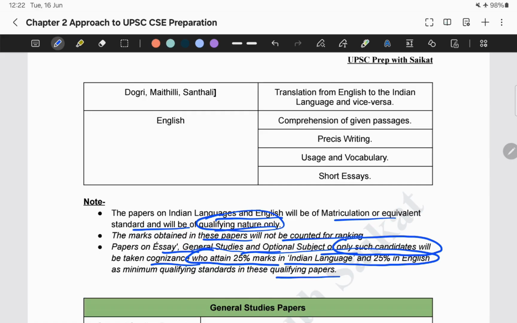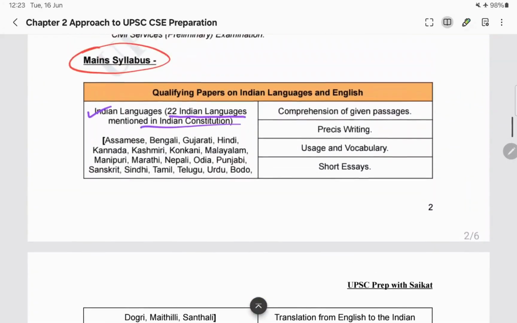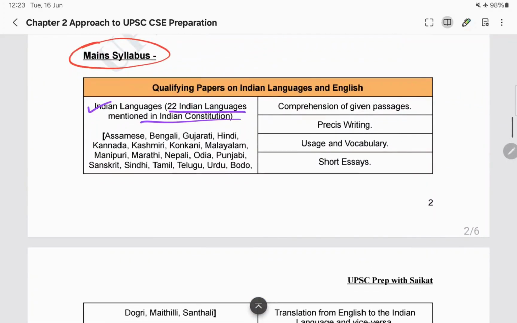That means our language paper, for example, will be of 250 marks. Each paper is of 250 marks. So you need to score, each paper will be of 300 marks, this particular paper. So you need to score 25% of the marks. That's it, and nothing else.